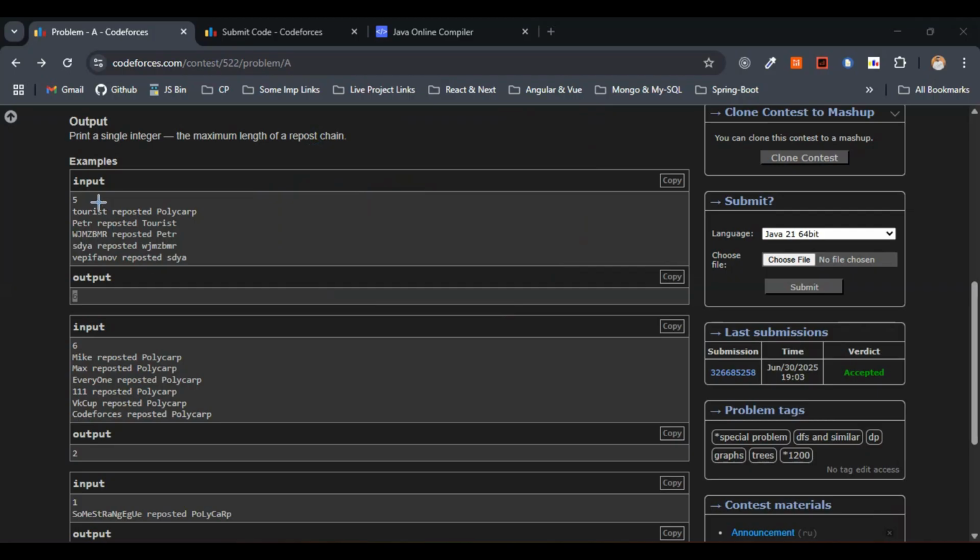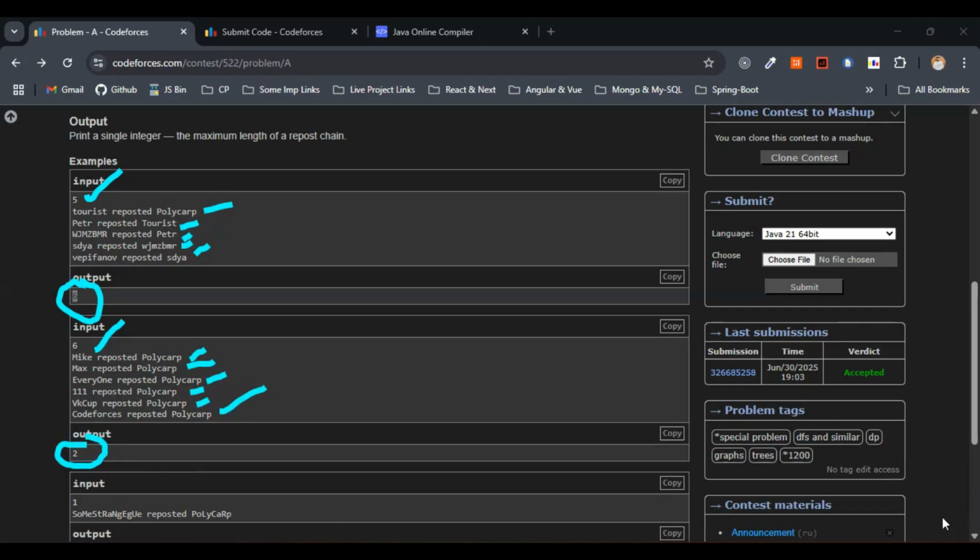Let's come to the examples here. We have five inputs, right? You can clearly see here 5 lines. The output is 6 here. For this one, the maximum depth of the repost chain starting from polycarp is 6, or in simple terms, the length of the longest repost chain is 6 here. Same thing here, we have 6 inputs. You can count the lines 1, 2, 3, 4, 5, 6. So here the longest repost chain is 2.